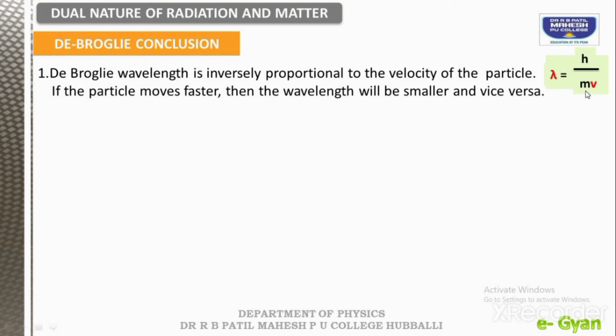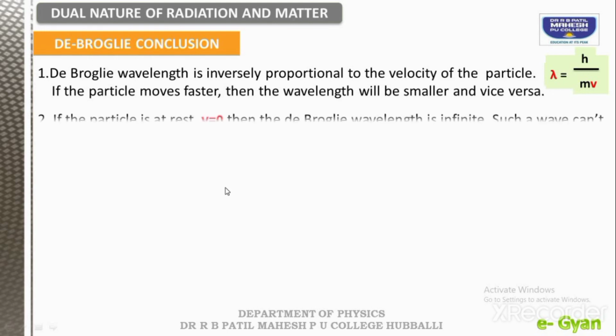Now another quantity which is variable, that is mass. If the mass is very small, like photons or even electrons, then the wavelength will be very high, or we can say it has a large wavelength. Suppose the mass is very high, like a stone, then its mass is very large. If we divide Planck's constant, which is of the order of 10 to the power of minus 34, by this mass, then this wavelength will be very, very small, which is again invisible.